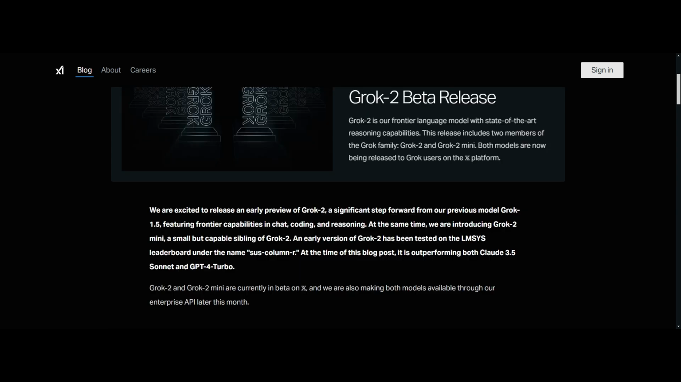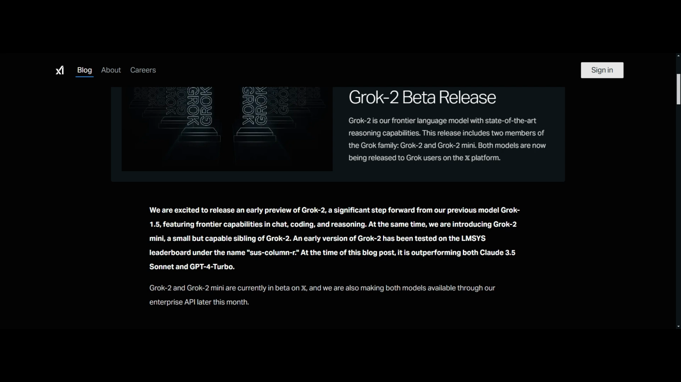Okay, let's discuss the Grok 2 beta release. Elon Musk recently introduced new LLM models to the Grok family, that is Grok 2 and Grok 2 Mini. These two models are capable of solving many future-friendly capabilities in chatbot, coding, and reasoning tasks. At the same time, they introduced Grok 2 Mini, a smaller model capable of solving many of Grok 2's use cases. And they tested the two models on the leaderboard, that is the LMSYS Arena, and